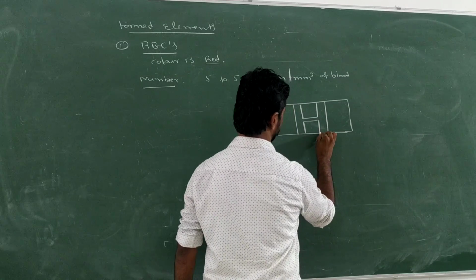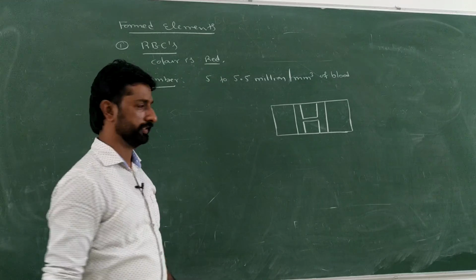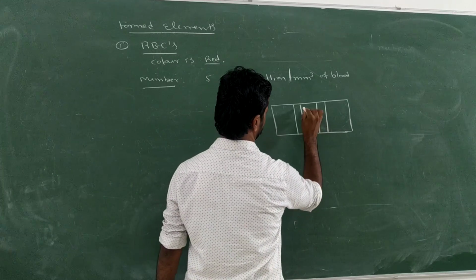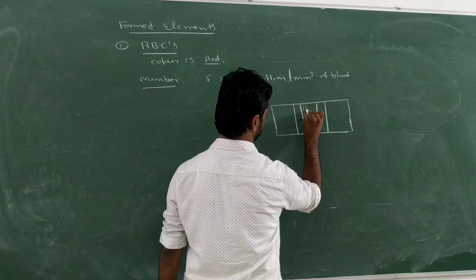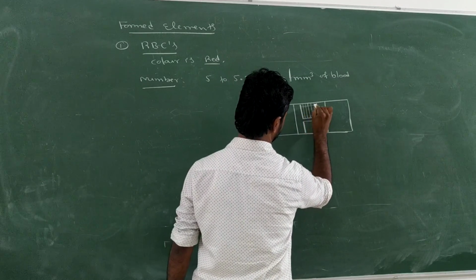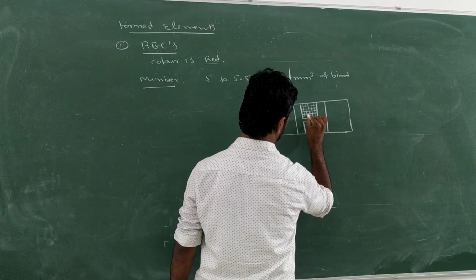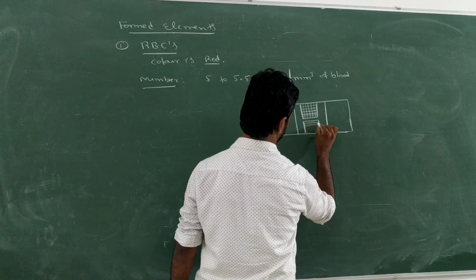An H-shaped chamber will be present. On either side of it, there will be boxes, the squares, and the volume of these squares is 1 cubic millimeter.